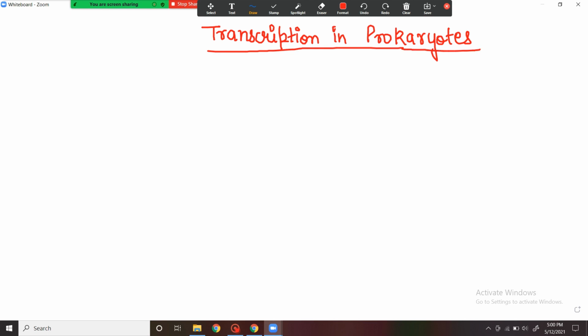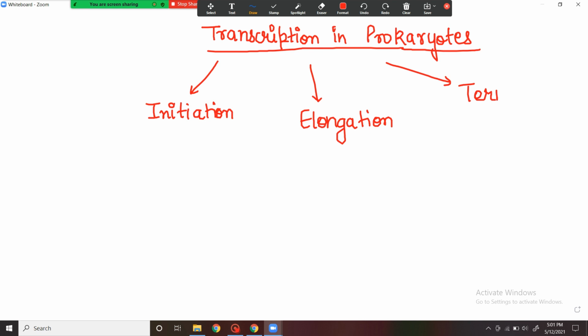So in today's video we are discussing the transcription process in prokaryotes. As we all know, the transcription process can be divided into three stages. First being the initiation phase. Second is the elongation phase. And third is the termination phase. In today's lecture, we would be discussing the initiation phase only. So let's start.